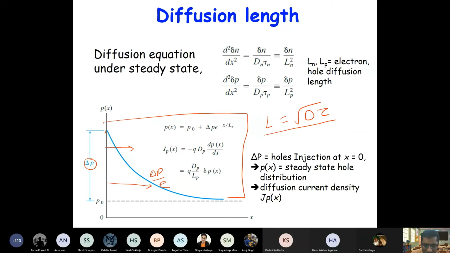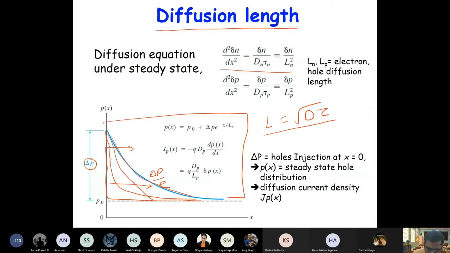And how do we obtain the expression for the concentration profile? You can solve this continuity equation. Now we are assuming it to be in a steady state, so we are not discussing the transient response. When you inject the carriers, it will take some time to build up. In the beginning, the concentration is just like this. Then after some time, the concentration is like this, then this, then this.